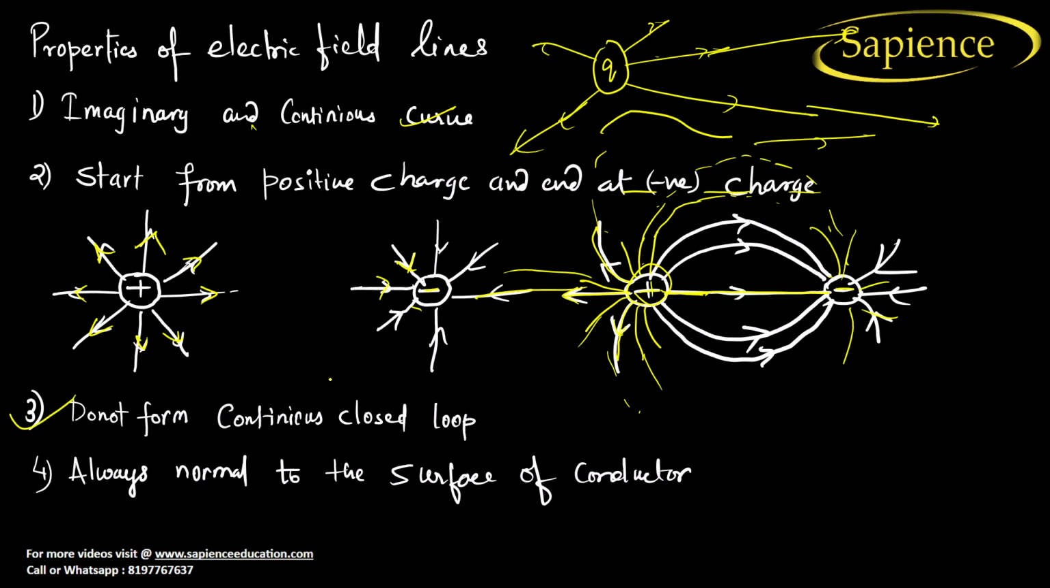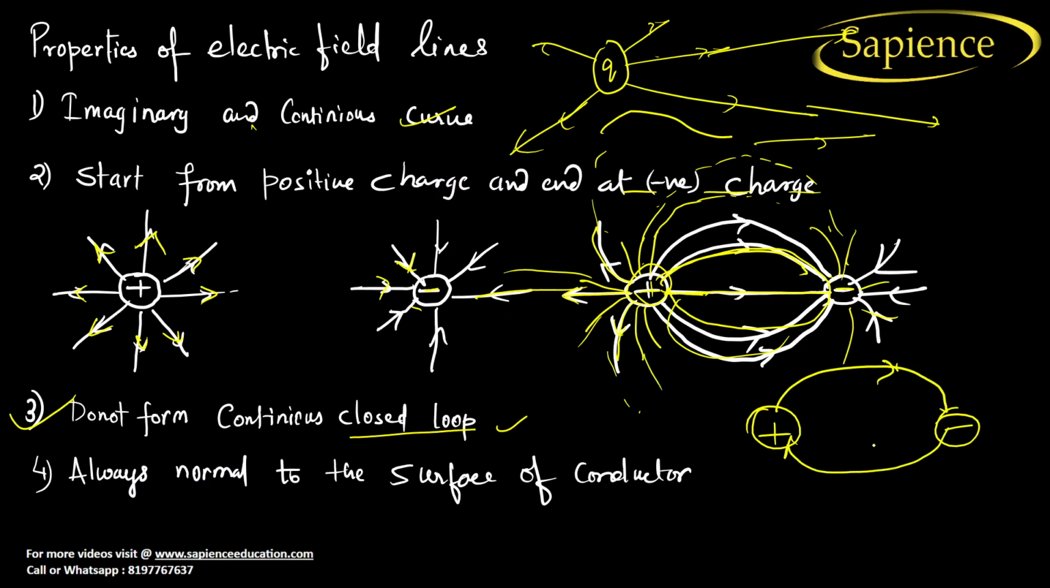Now, the third most important point is that it does not form a continuous closed loop. It does not form a continuous closed loop. So it won't be like this and again like this. See here, half part you are getting, not continuous closed like this. This is positive. This is negative. So the line you are getting like this, and you are getting a line like this. So it is not forming a closed loop. Suppose this is a closed loop, but it won't form, right? So this is what the third point is.